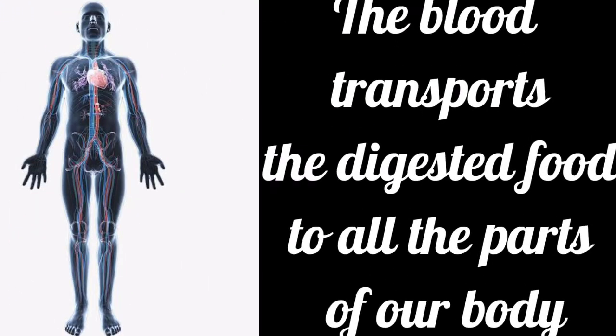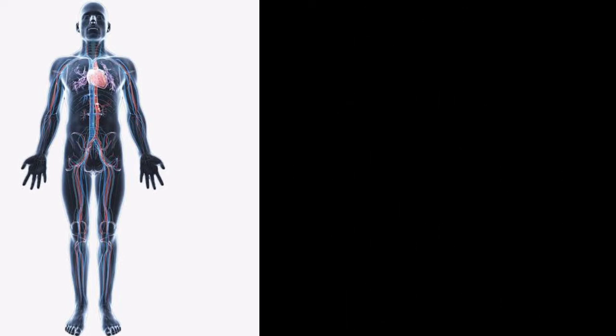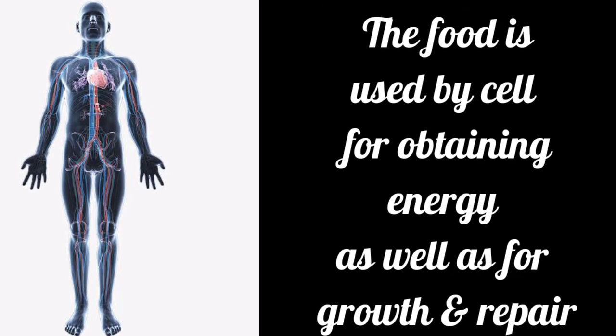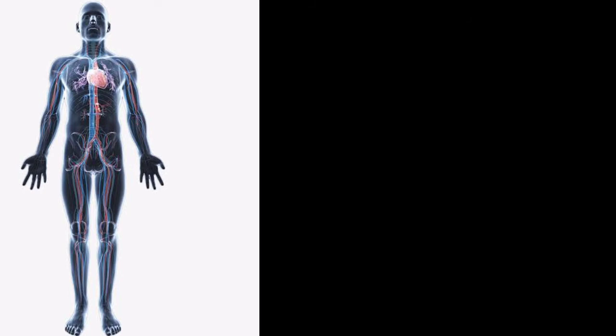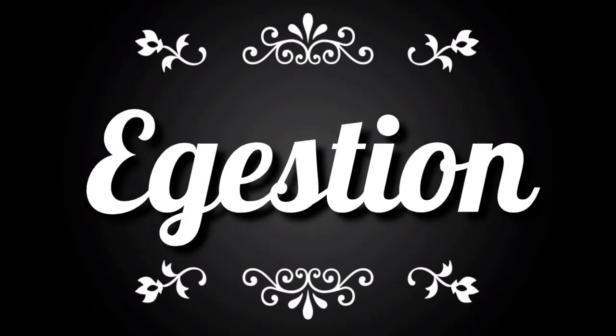The blood carries digested and dissolved food to all parts of the body where it becomes assimilated as part of the cell. Friends, assimilated means gets stored in the cell. The food is used by cells for obtaining energy as well as for growth and repair. The digested food which is not used by our body immediately is stored in the liver in the form of glycogen. Now friends, let us see the last step, which is egestion.